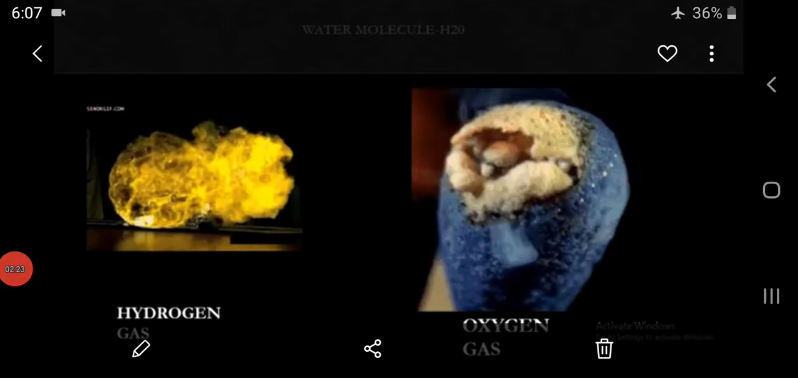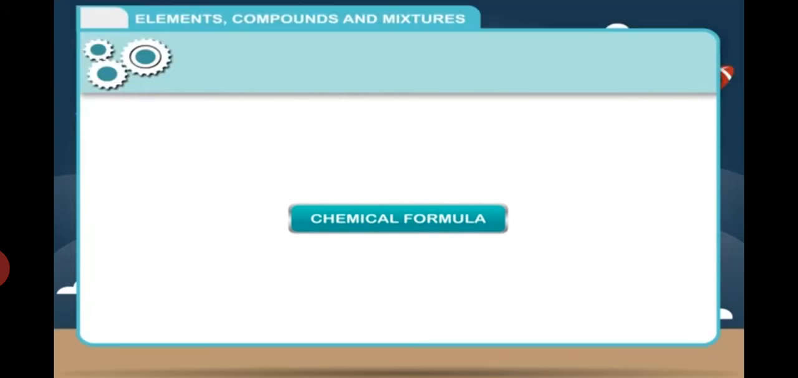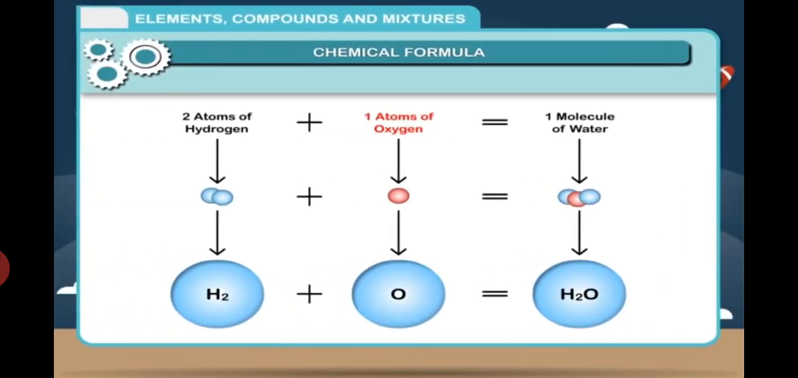Next, coming to the chemical formula of a compound. The chemical formula of a compound is the representation of a molecule of the compound. It represents the number of atoms of the elements present in one molecule of the compound. For example, the chemical formula of water is H2O. It represents a molecule of water formed by the combination of two atoms of hydrogen and one atom of oxygen.